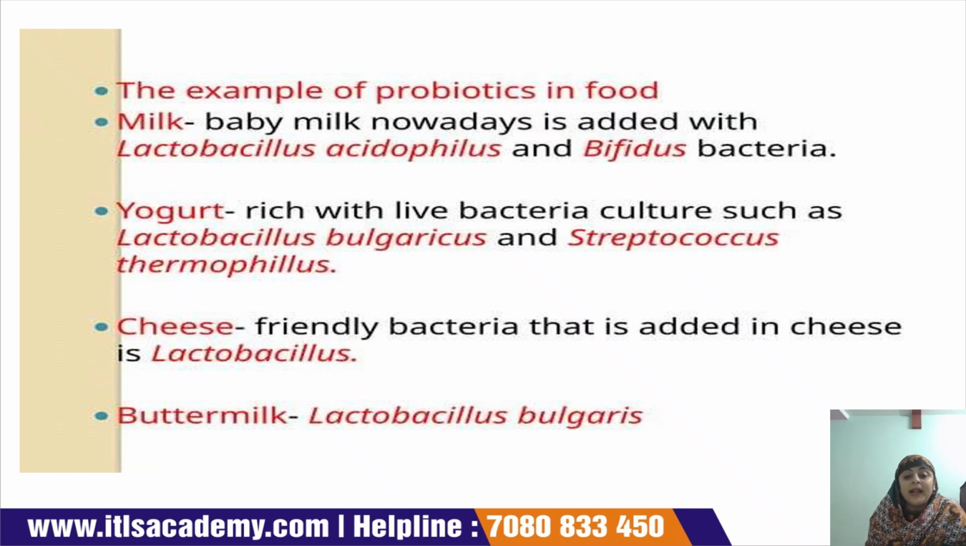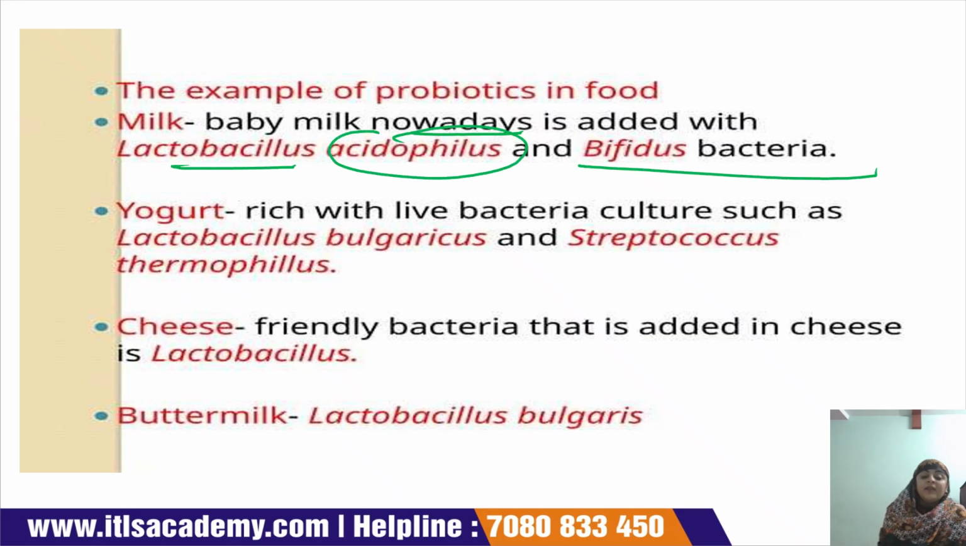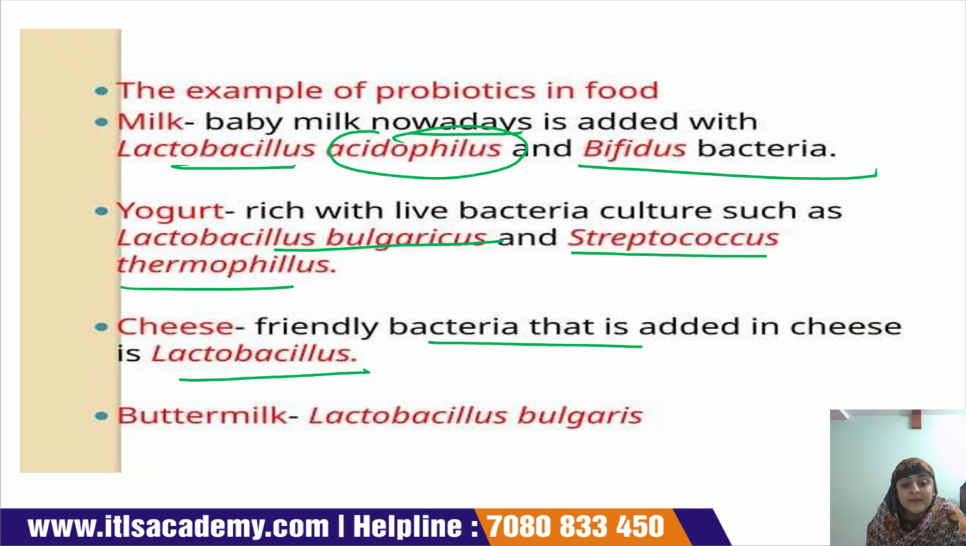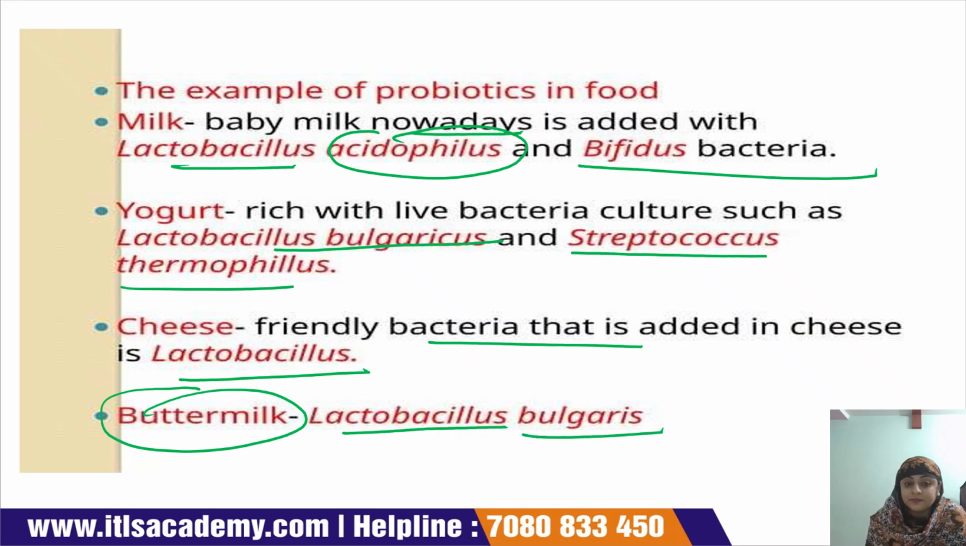An example of probiotics in food: your baby milk nowadays is added with Lactobacillus acidophilus and bifidus bacteria. Okay, if we talk about milk, then milk is also considered a probiotic in the case of baby milk, because in baby milk Lactobacillus acidophilus and bifidus bacteria were added. Yogurts are a rich source of live bacterial culture, that is your Lactobacillus bulgaricus and Streptococcus thermophilus. Cheese also has friendly bacteria like Lactobacillus. Buttermilk contains the friendly bacteria Lactobacillus bulgaricus.